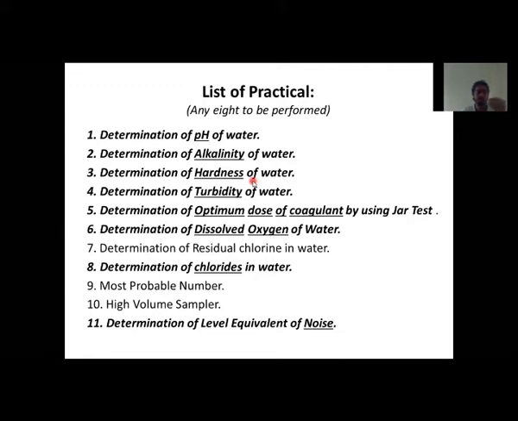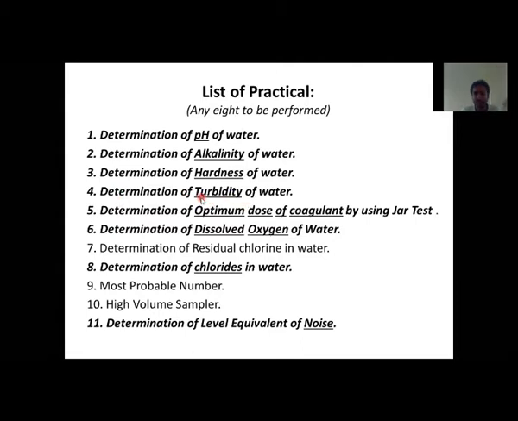Next is the determination of hardness of water. Now, what is hardness? You must have seen and heard about hard water and soft water. The water which we drink is basically soft water, not hard. Whenever we get hard water, what do we do? We add some chemicals into the water so that it becomes less hard, or soft. What are those methods? We use the lime soda process and the zeolite process. These are processes which we are also going to learn in theory.